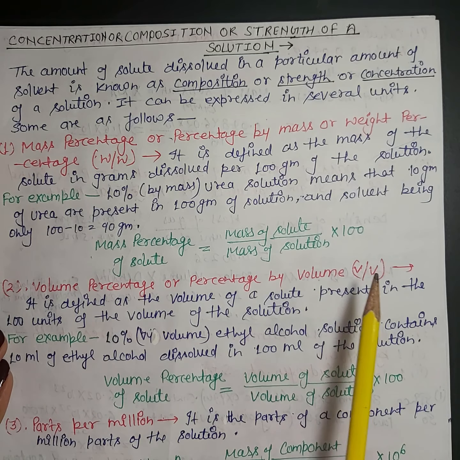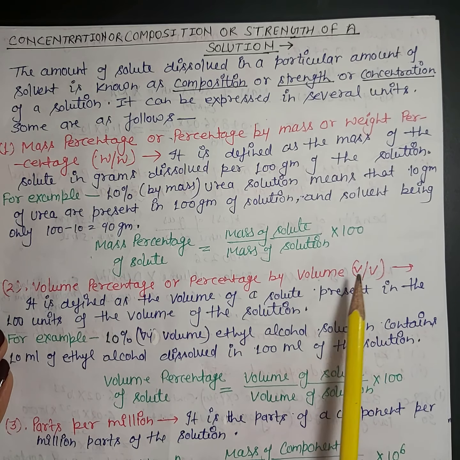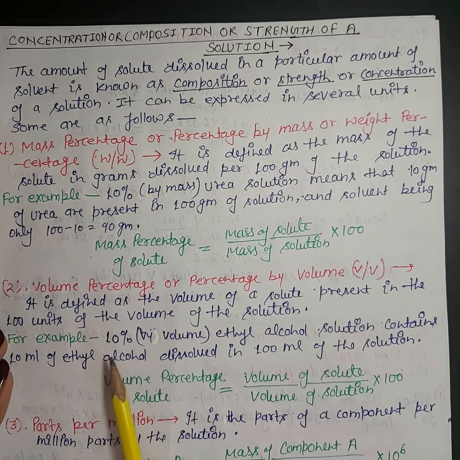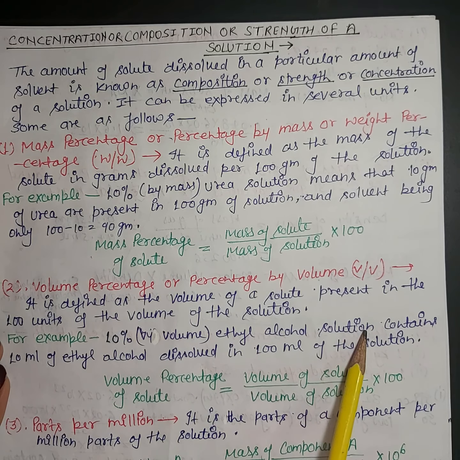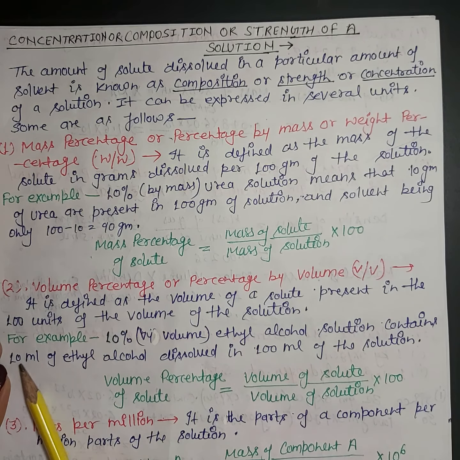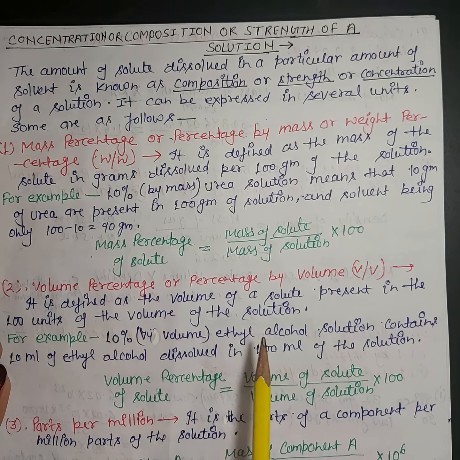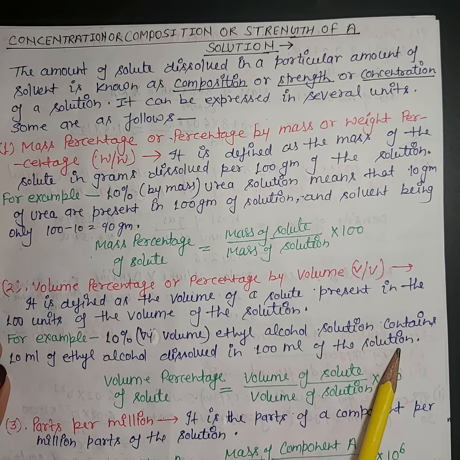Similarly, if V over V is written, what does it mean? It means 10% by volume. Suppose 10% ethyl alcohol solution is written on the bottle of ethyl alcohol solution. So it means 10 ml of ethyl alcohol is dissolved in 100 ml of the solution.